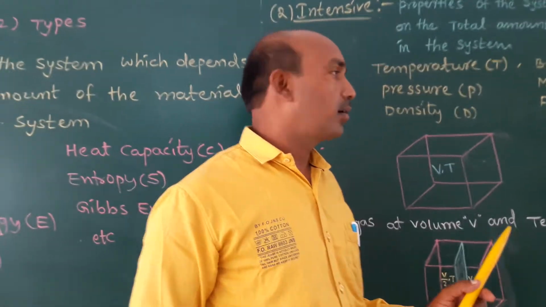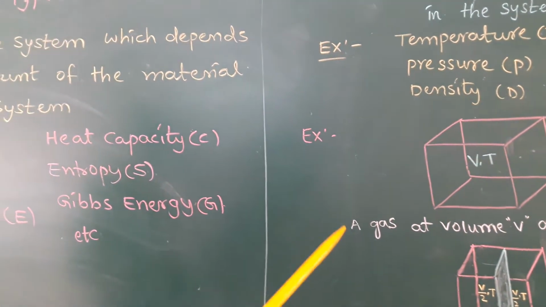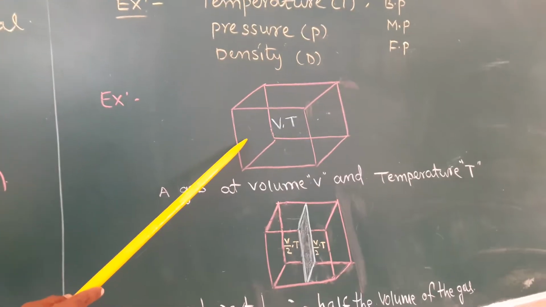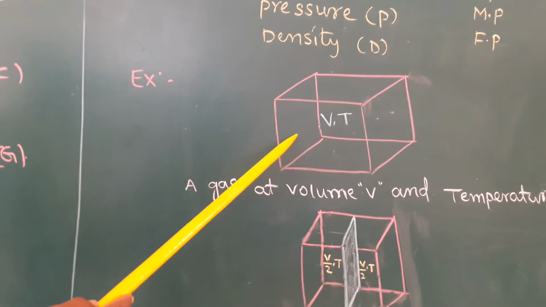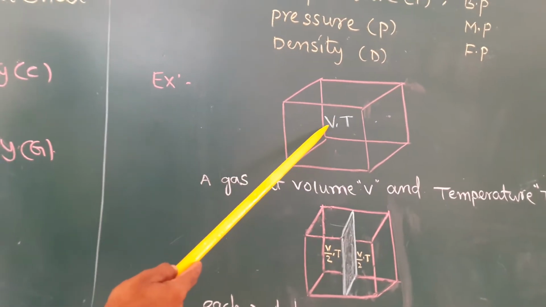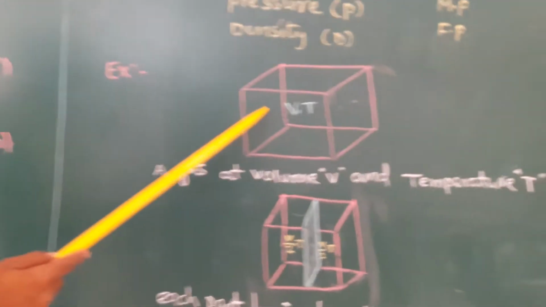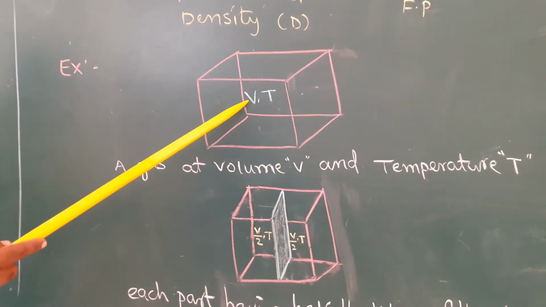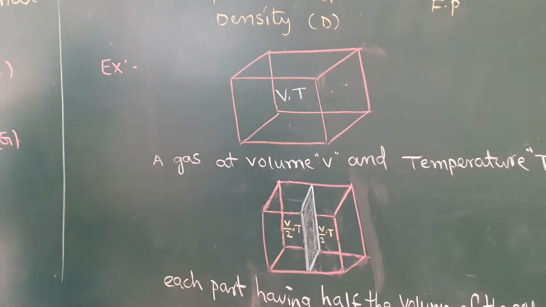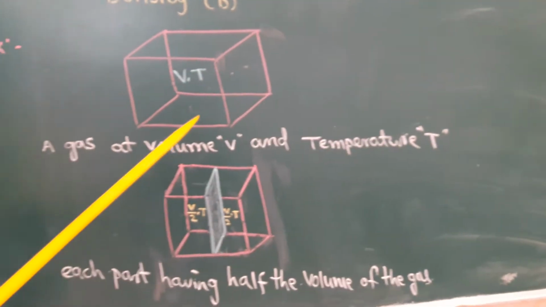For concept understanding purposes, take one container. In this container I can take one gas, in that container, at volume V and temperature T. The gas is at volume V and temperature T.